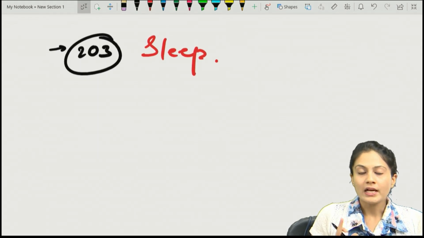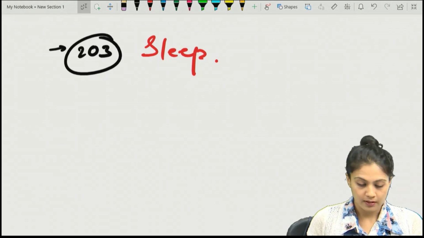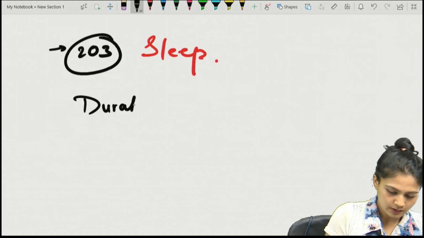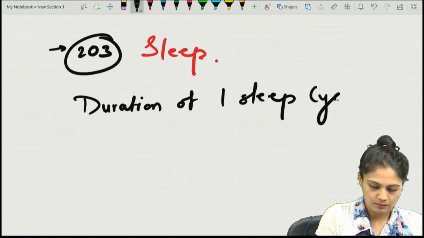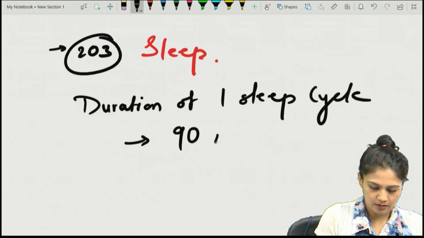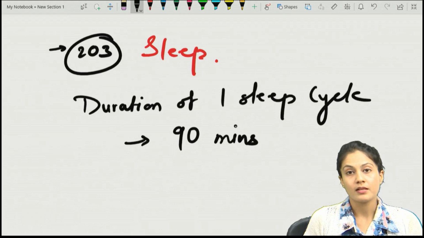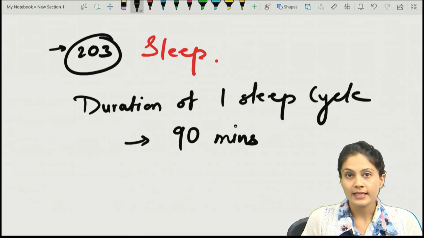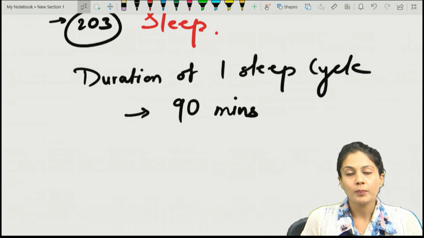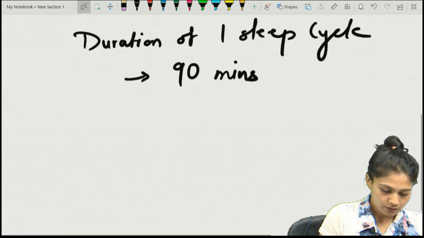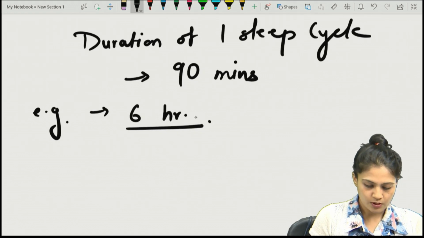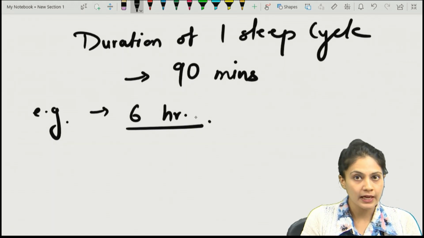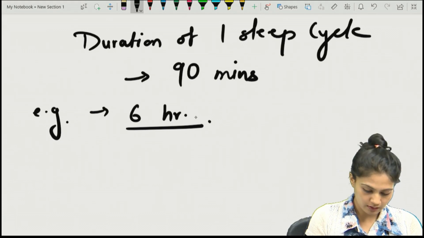One sleep cycle is of around 90 minutes. Remember, if they ask in any entrance exam that a person sleeps for, for example, 3 hours or 6 hours, let's take an example of 6 hours. If a person sleeps for 6 hours, how many sleep cycles will there be? Remember, there will be 4 sleep cycles.